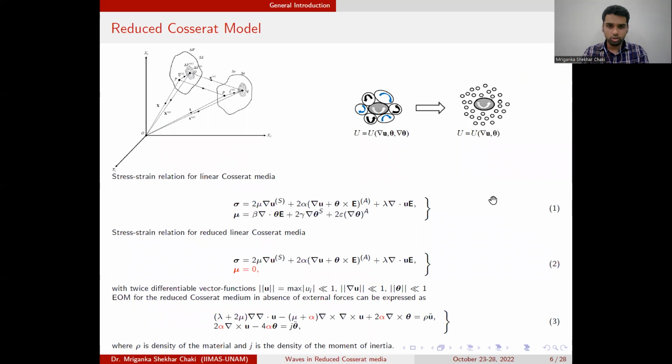The particular model we are going to study is the reduced Cosserat model, which is a subclass of the Cosserat model or the micropolar model. In the micropolar model, you have the translation and the rotation component, as well as grad theta, that is the change of rotation. But we are going to study an environment where we do not have the change of rotation. So we have the Cauchy stress, which is asymmetric, but we do not have the couple stress. Using this constitutive relation, we can find the equation of motion, where you see that if you consider alpha to be 0, then we have the elastic wave equation for the isotropic case.